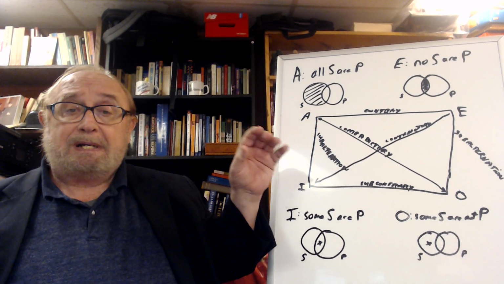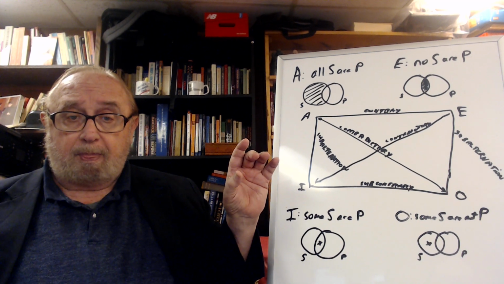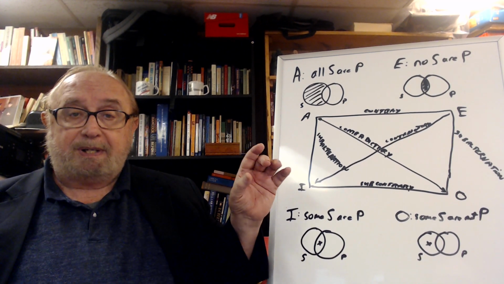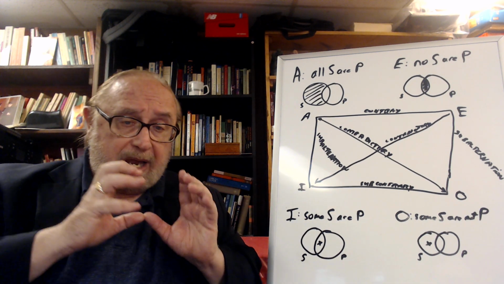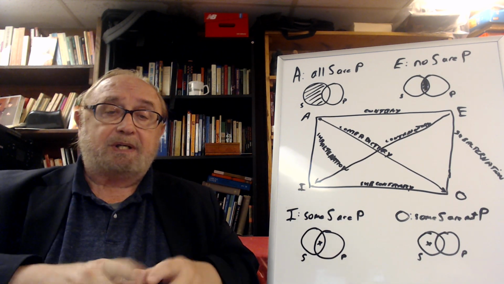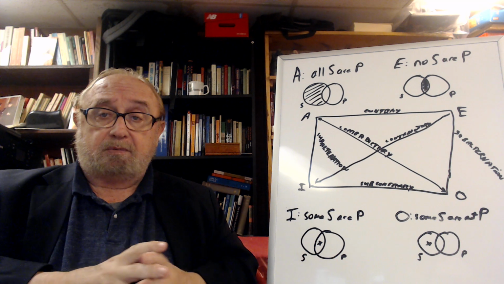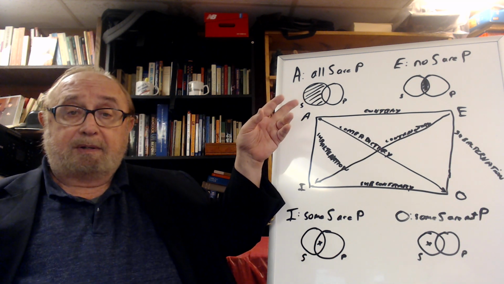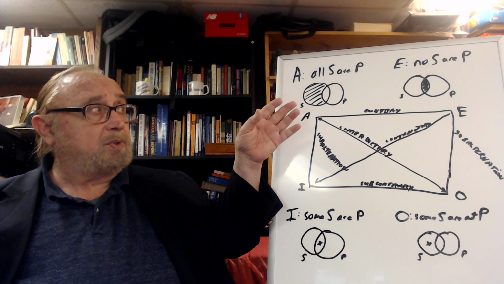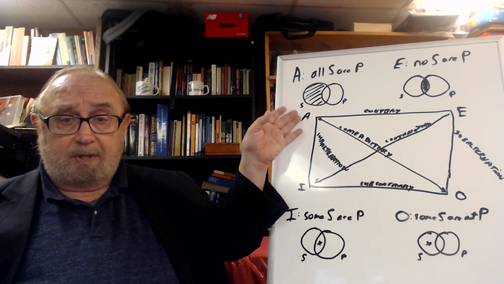Therefore, the subject term is distributed. When you say the subject term is distributed, it means you're talking about everything in that subject class. You're talking about all of it. So A propositions always distribute the subject term.